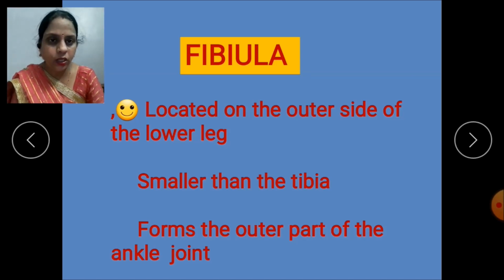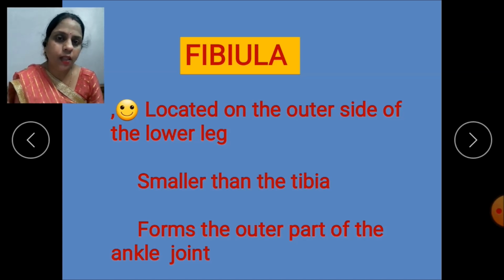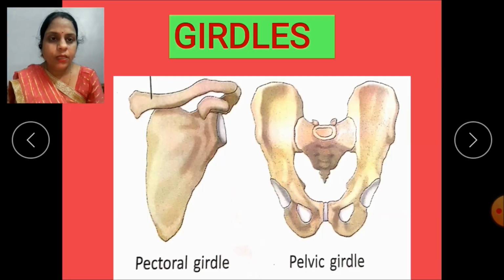So now you understood children, the bones of hind limbs and forelimbs? Yes. In both the limbs, three bones are present. And you know children, one more interesting thing, that is the femur of the lower limbs is the strongest bone of our body. It bears the entire weight of the body when the person is standing in the upright position. Now children, the last part of the skeleton is girdles.